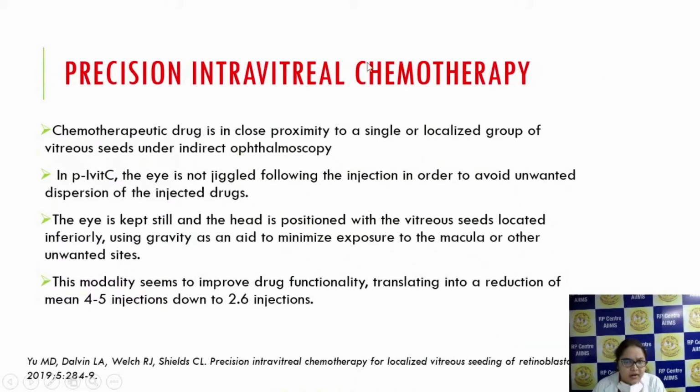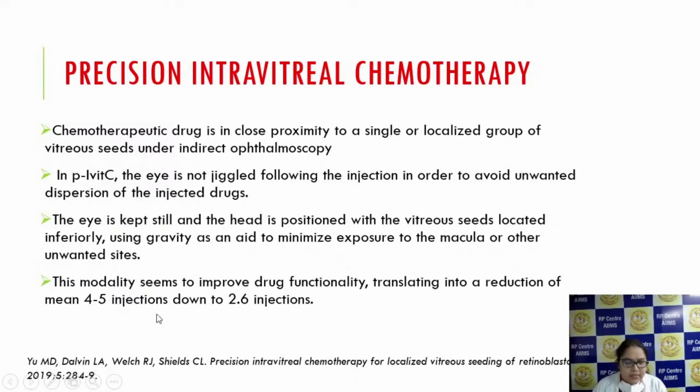Now, what is precision intravitreal chemotherapy? So this is what has come up now. The chemotherapeutic drug is injected in close proximity to a single or localized group of vitreous seeds under indirect ophthalmoscopy. In precision intravitreal chemotherapy, the eye is not jiggled following the injection, in order to avoid any unwanted dispersion of the injected drugs. The eye is kept still and the head is positioned with the vitreous seeds located inferiorly, using gravity as an aid to minimize exposure to the macula and other unwanted sites.